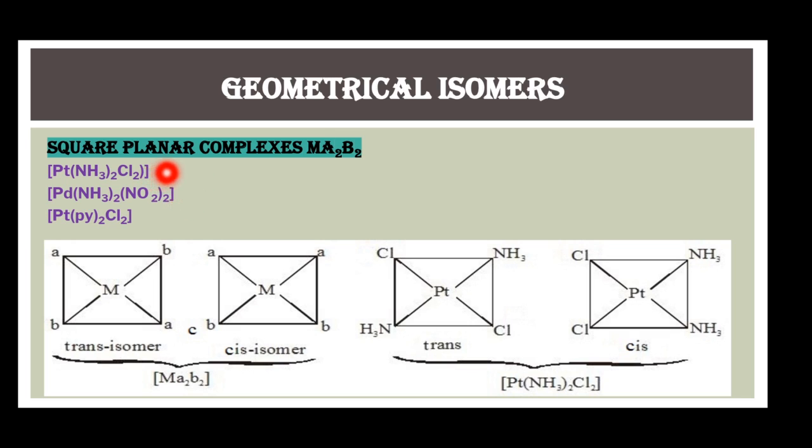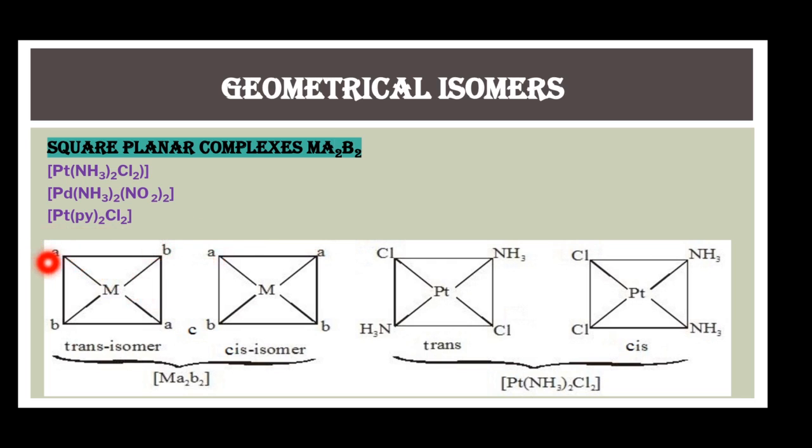This is a complex of platinum, diamminedichloroplatinum. In this complex, there are two same-type ligands: two ammine ligands and two chloro ligands are present. In these types of complexes, isomerism arises due to the different positions of the same type of ligands.